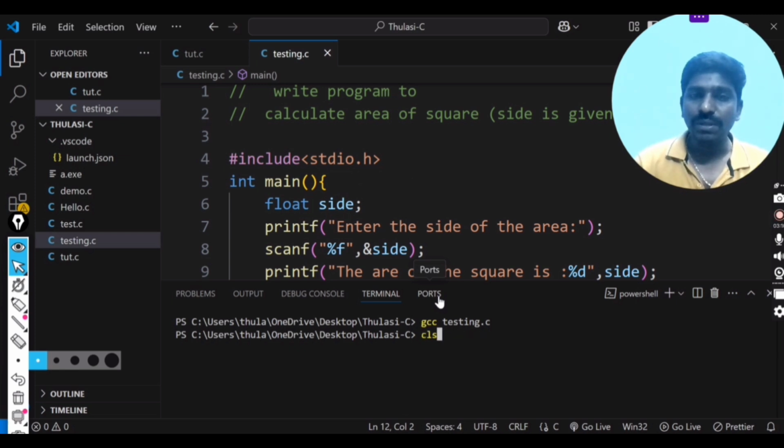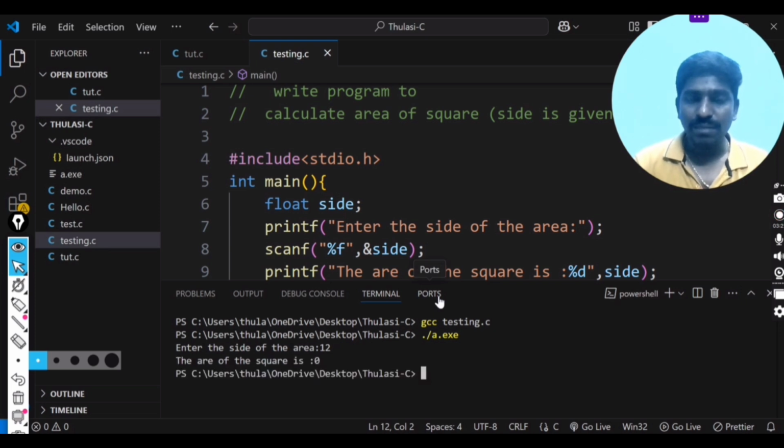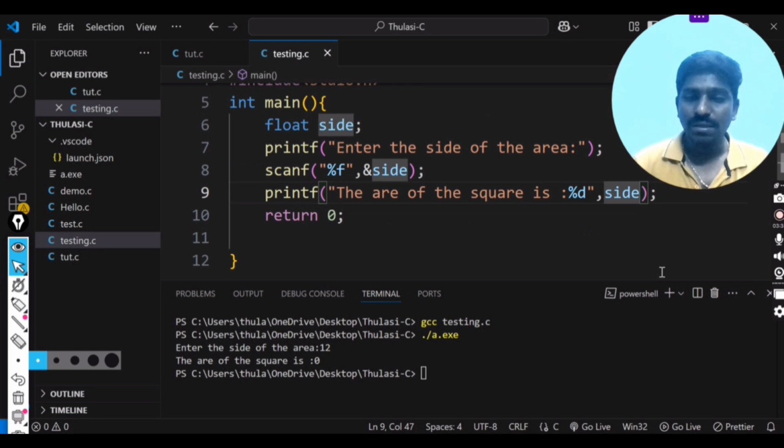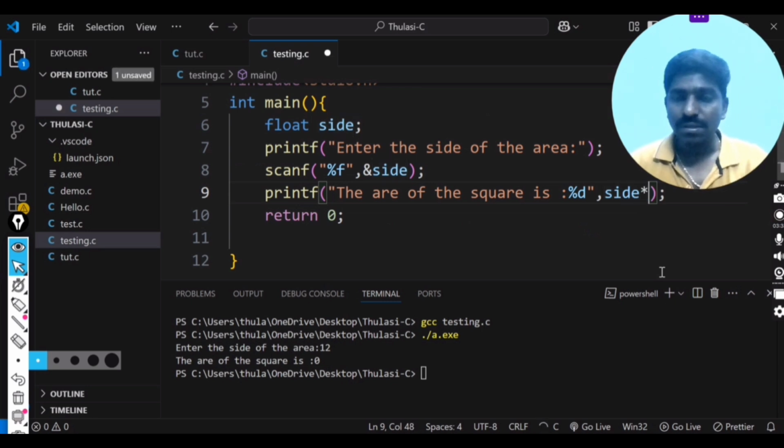Now I'm going to execute the file on my Windows machine with a.exe. It's asking to enter the side of the area, so I give 12. It will calculate and produce the output: the area of the square is side. Why? Because there is no calculation specified. So I have to write side star side.